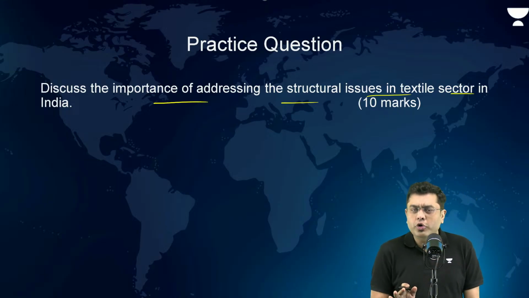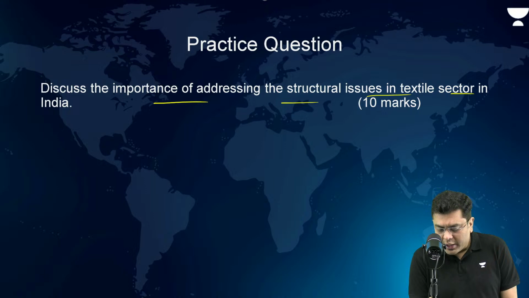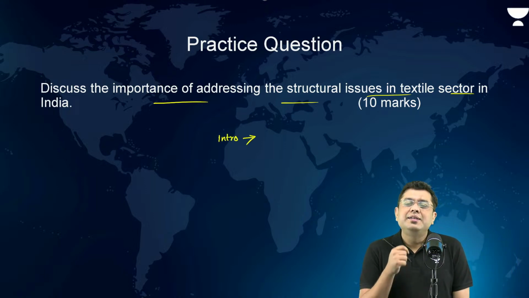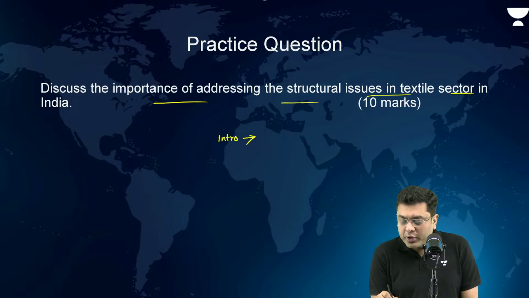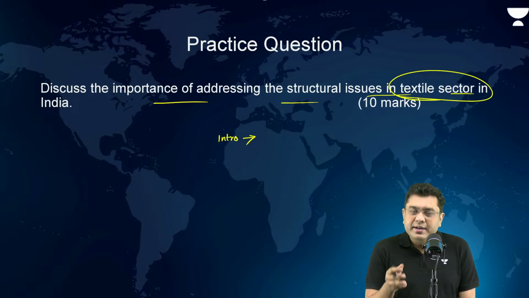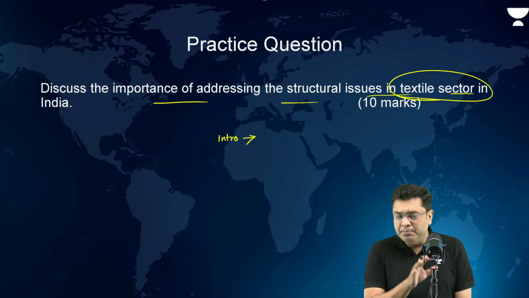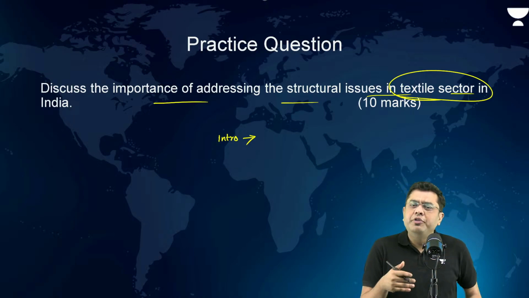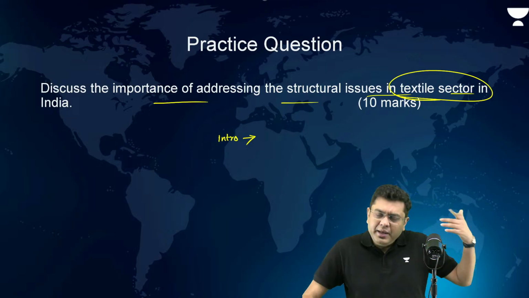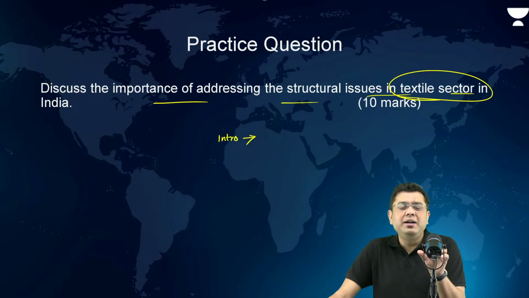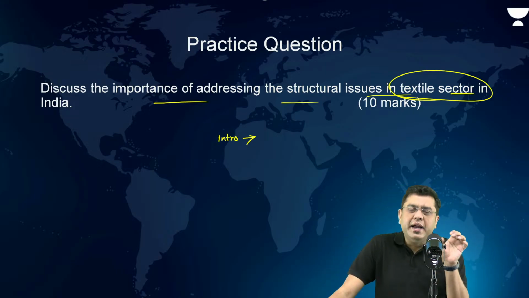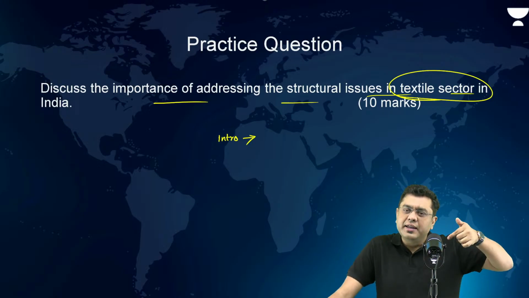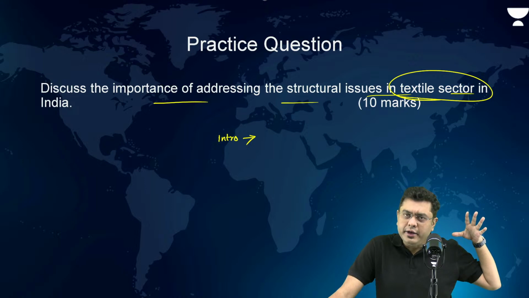Here, the intro should also be simple because it is a direct question. So, in the intro, what is the phrase that you will target? Textile sector and the importance of textile. Textile sector is a labor intensive sector which provides employment to millions of population, which inherently is linked to the urban and the rural demand in Indian economy. That in itself can be your brief and vital introduction.